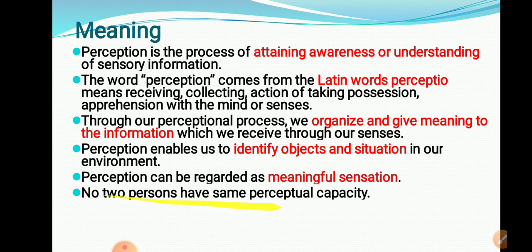No two persons have the same perceptual capacity. That is most important from the objective point of view. The perceptual capacity of each and every individual is different. What is perceptual capacity? That is nothing but understanding the information. Some are able to understand information in more detail. Some are unable to understand that data, that information.